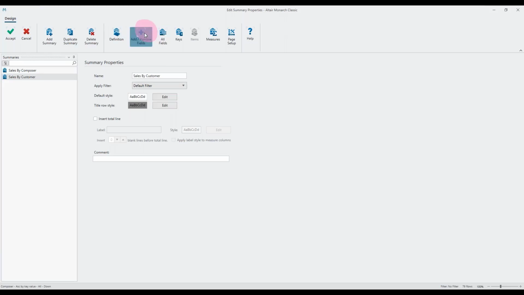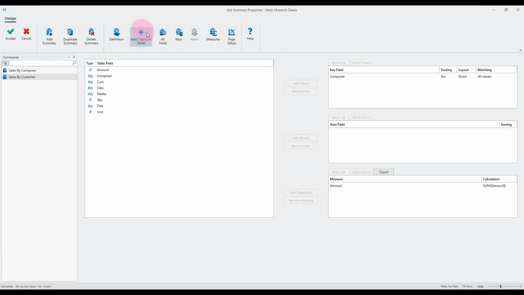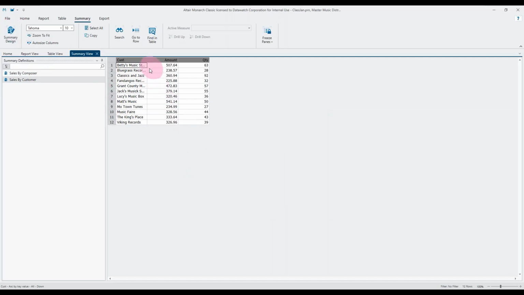So I'm going to go back into the add remove fields, as the name suggests, if I want to remove a field because I've made a mistake. So I'm going to remove the composer and instead add the customer back in as a key. Also, while we're here, let's add a second measure. So I'm going to add the quantity. And again, you can have as many different measures as you like. So similar structure, but this time we've got the 2 different measures. So of course we could go in and use all those matching tabs and do the same sort of thing again, but I'll expand the summary in a different way in this case.